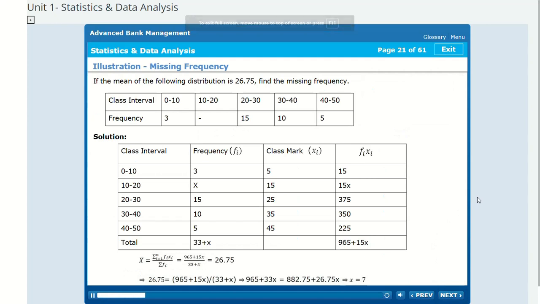Illustration, missing frequency. If the mean of the following distribution is 26.75, find the missing frequency. Solution.